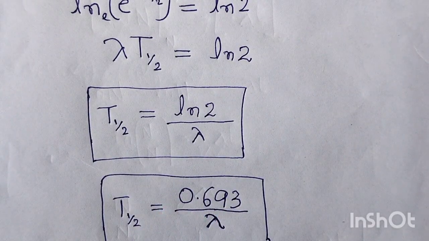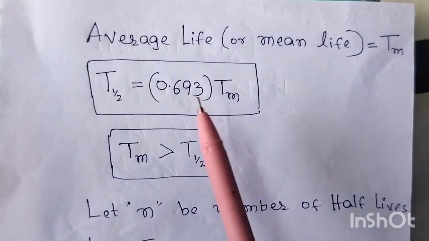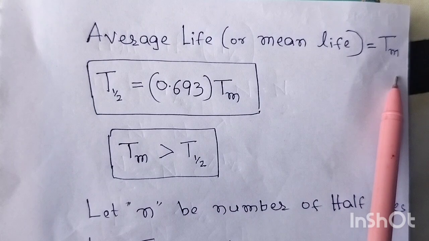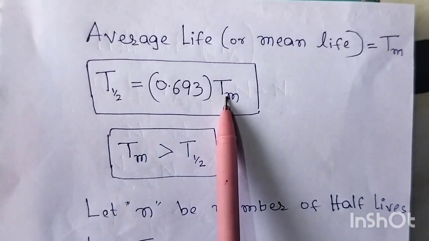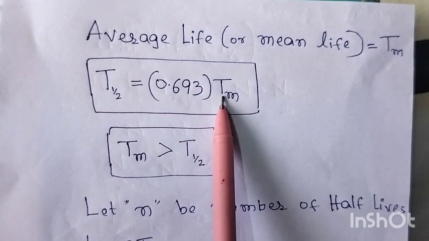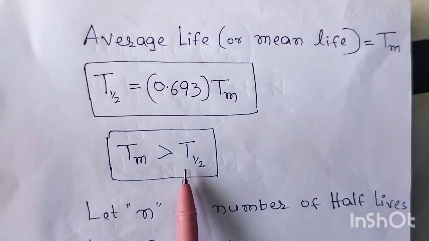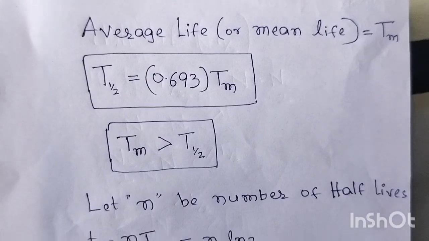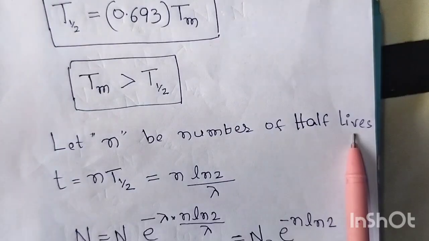1 by lambda is nothing but the average lifetime or mean lifetime of the radioactive nuclides. That also we will discuss now. So average lifetime or mean lifetime, Tm I am calling. T half is equal to 0.693 divided by lambda. 1 by lambda I am calling Tm. Tm is the mean lifetime. So obviously 0.693 is a decimal less than 1, so Tm is greater than T half. So mean lifetime is always greater than half-life. You remember this.